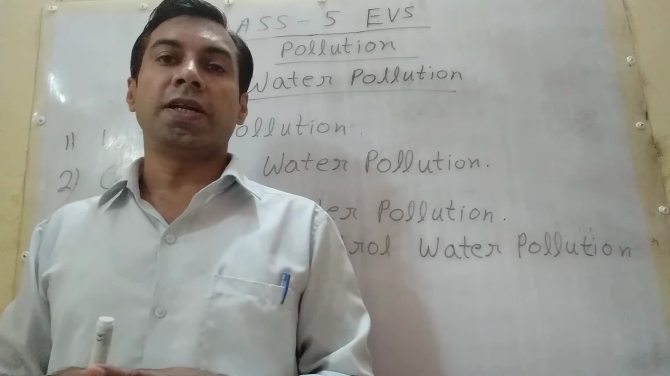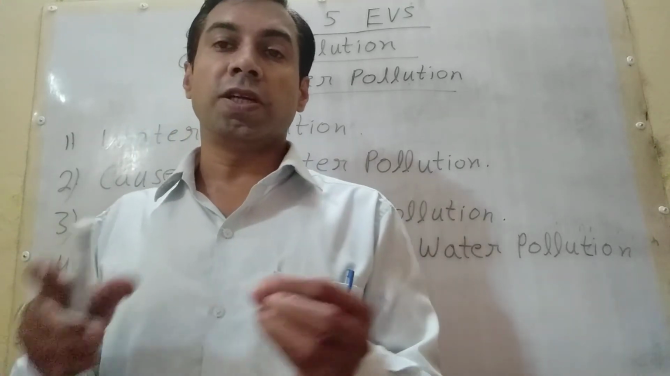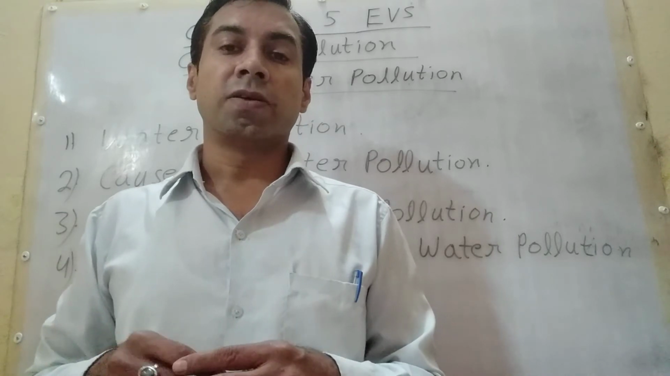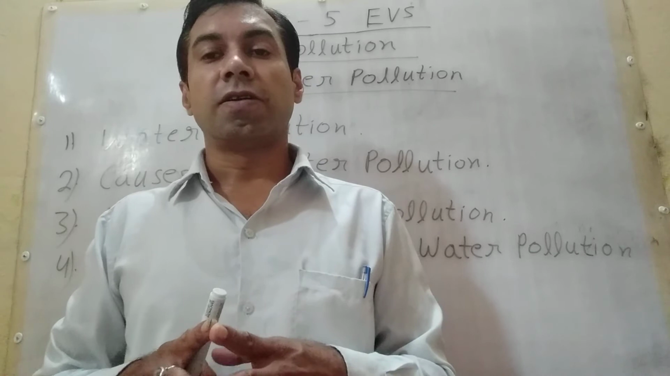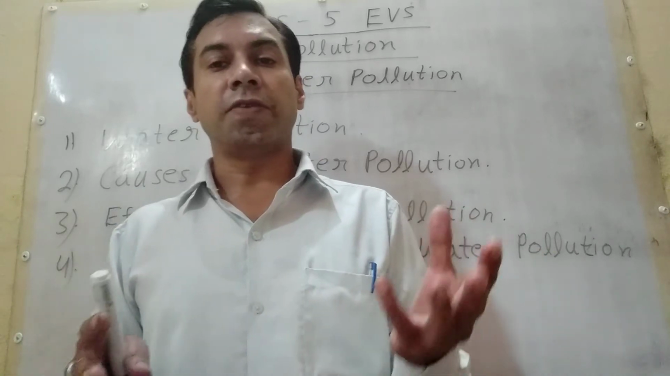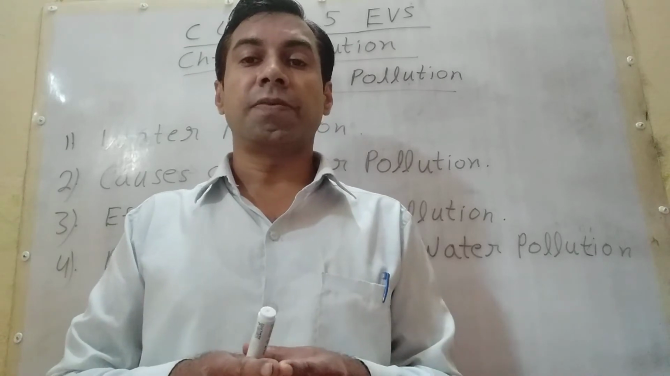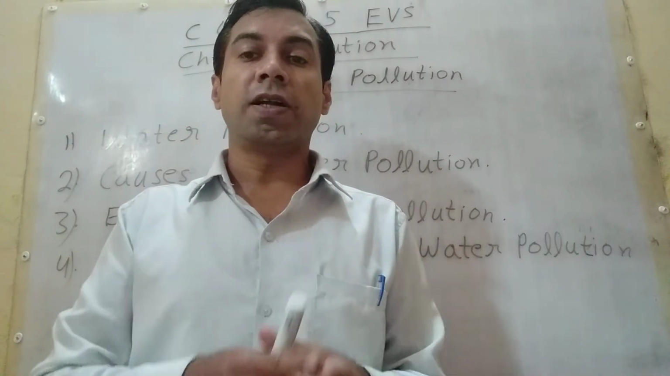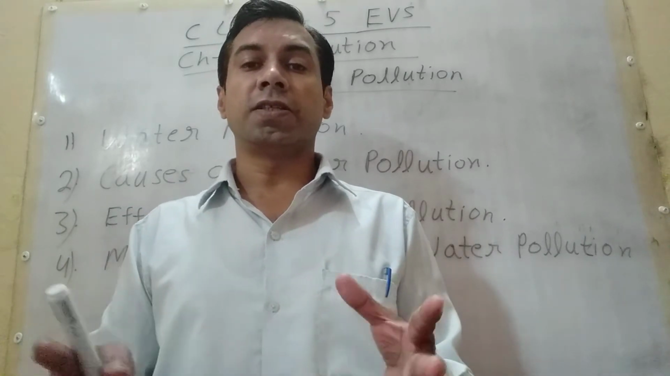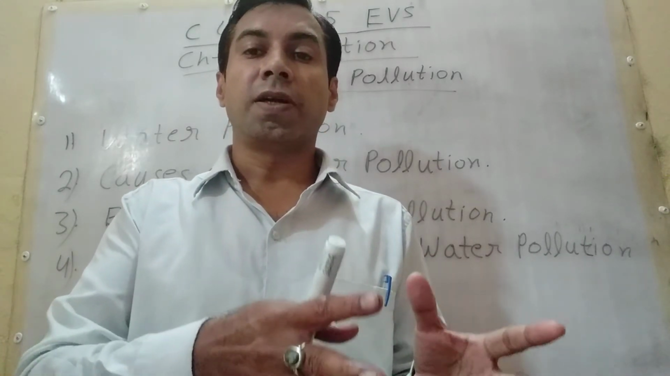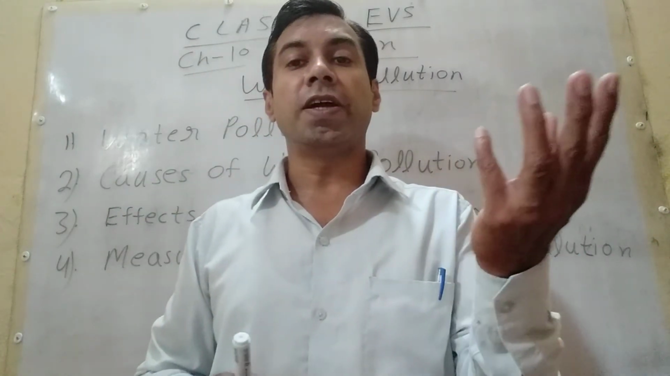Now, waste from religious functions and rituals being thrown in the rivers and lakes. In India we celebrate many festivals. In Navratri we celebrate Durga Puja, and the statue of Durga Ji is thrown where? In rivers, in ponds. It damages the quality of water bodies.